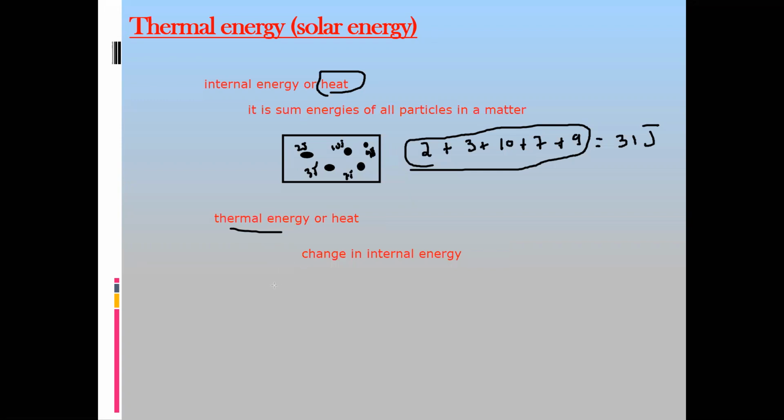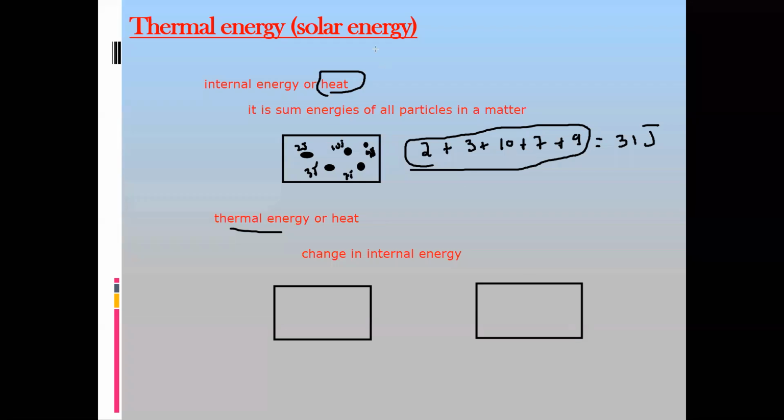So for example, say in the beginning, at the start, 3 particles were there, and each particle had 5 joules of energy. So if each particle has 5 joules of energy, what is the internal energy here? 3 particles are there, and each particle has 5 joules of energy.